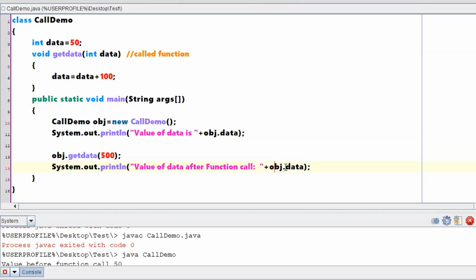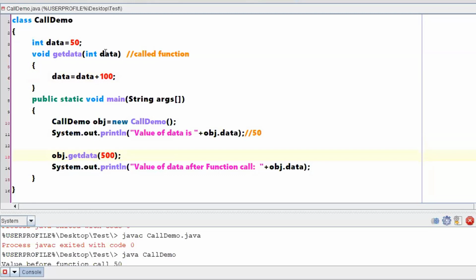Okay, so your program starts from the main function, which creates an object. When an object has been created, it will have a provision to access your instance members. So when you are trying to print obj.data, it is going to print 50, right? No questions and no doubts with respect to this part. It will be printing 50 for me. Yes, absolutely fine.